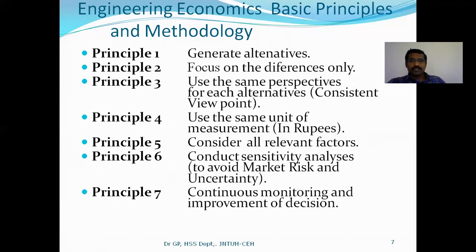The first one is generate alternatives to buy that particular machine. What are the various alternatives available, and those alternatives you have to note down first. After noting down the alternatives, what you have to do is focus on the differences between the alternatives. Definitely you may buy through various alternatives. For example, let us take two alternatives.